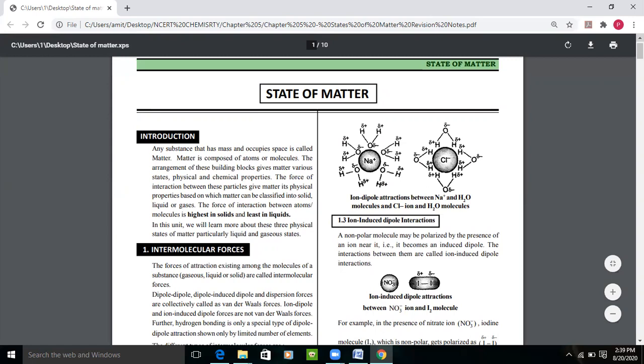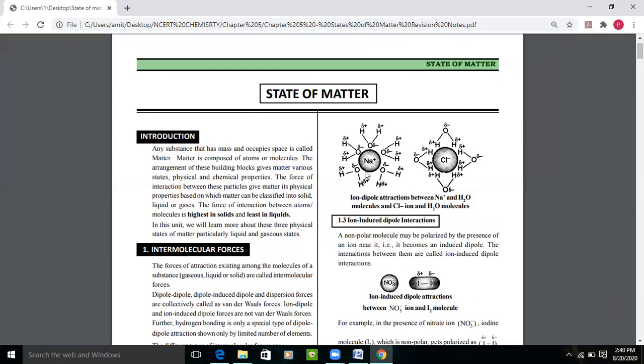After separation, Na positive and Cl negative attach to the water molecules. And how does this attachment take place? Na is a positive ion, so it attracts the partial negative charge towards itself. Or you can say the vice versa thing. Oxygen being electronegative attracts towards the positive ion, and they form an attachment together, right?